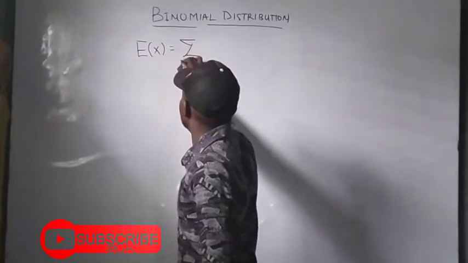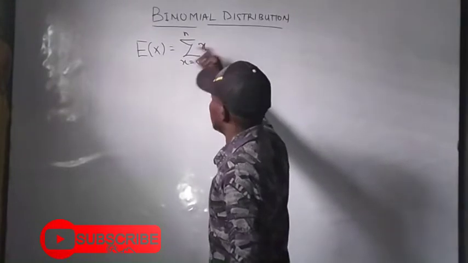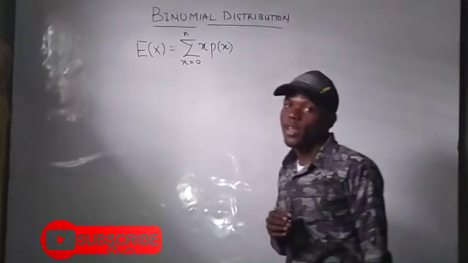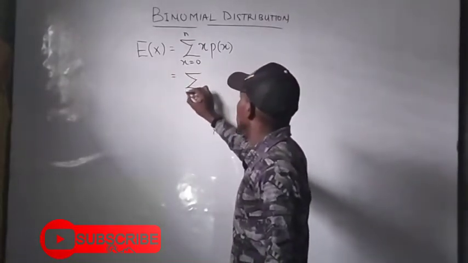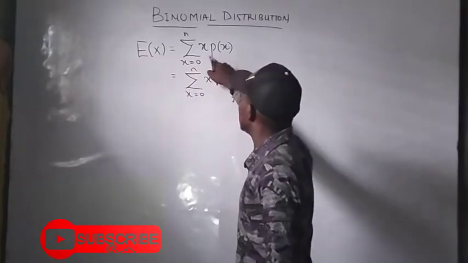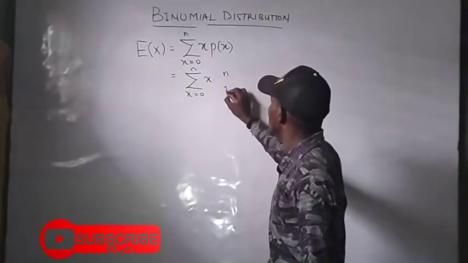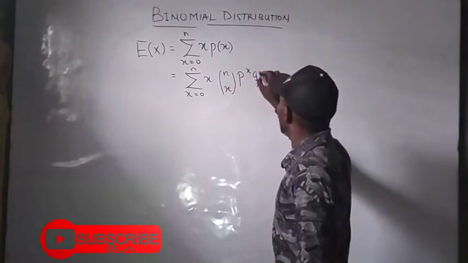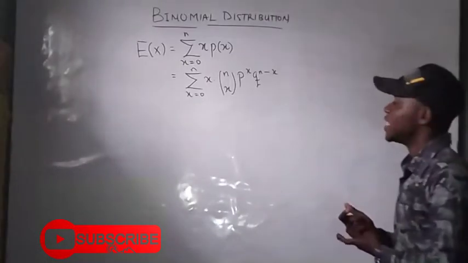By formula, the expectation is the summation of the range of x, say from 0 down to n, of x times p of x. So what I do is write this as the summation of x ranging from 0 down to n of x times the probability function, which for the binomial distribution is n combination x of p raised to power x, then q raised to power n minus x. So I try to do my simple manipulation from here and see what I have.